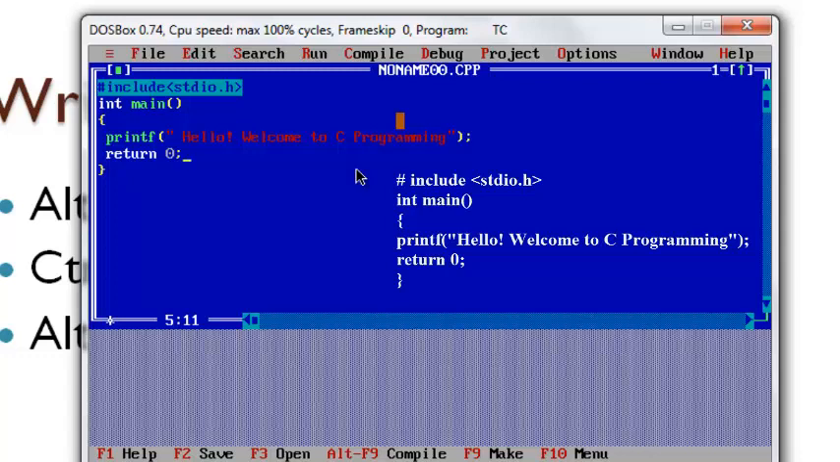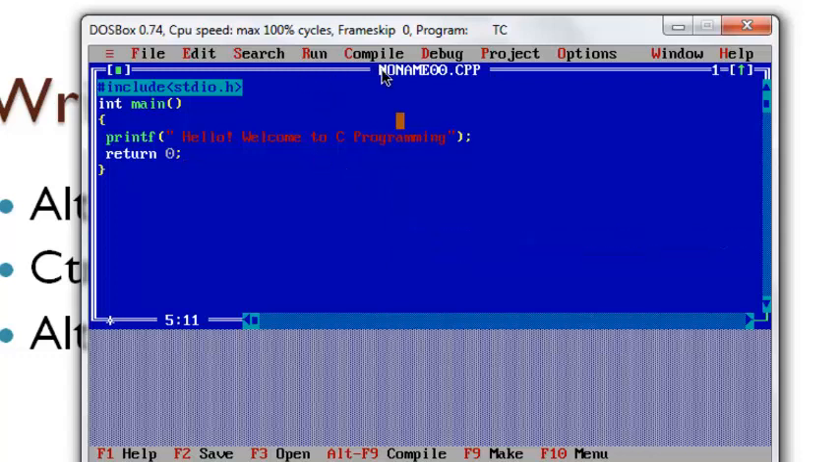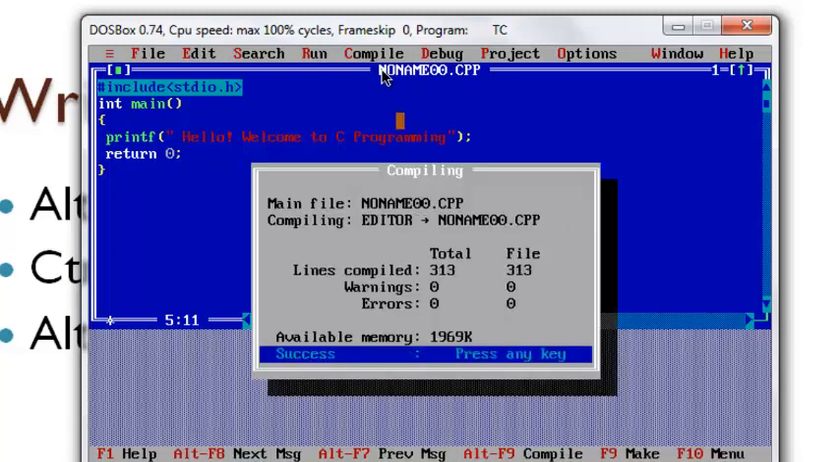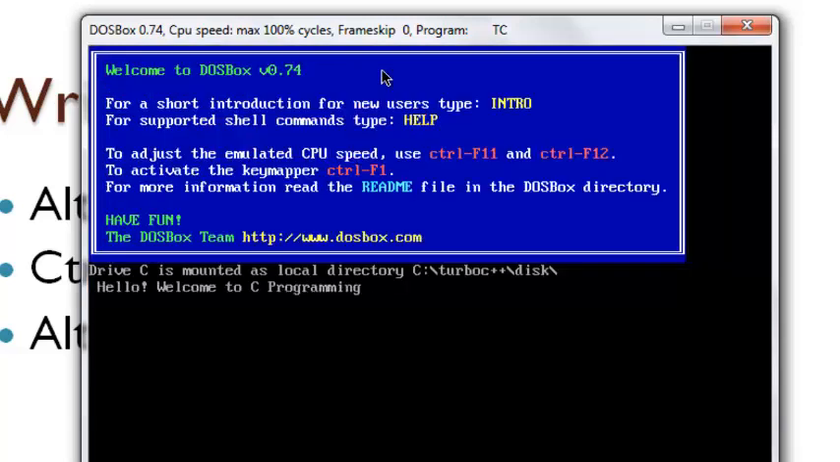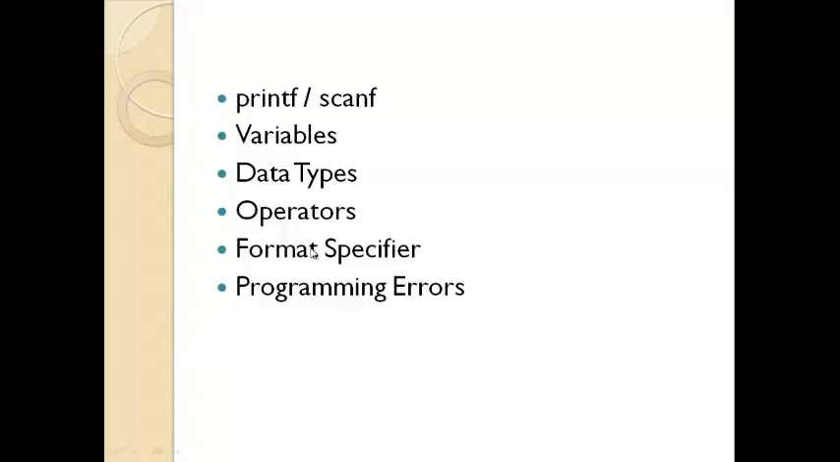To compile and run it, either you can use the option available in the menu, or you just simply press Alt F9 to compile. If there is no error in your program, it shows the message as success, and to run the program, it is Control F9. Now you can see the output by pressing Alt F5, and you can view it in the user screen. The output message is hello, welcome to C programming. So this is the first program in C.